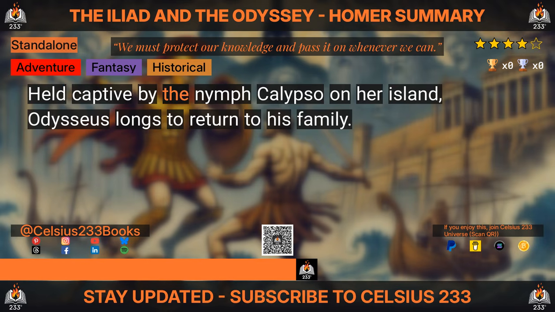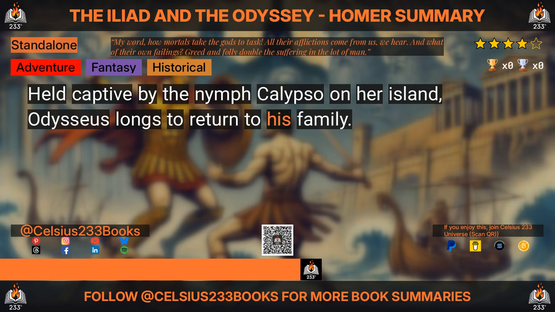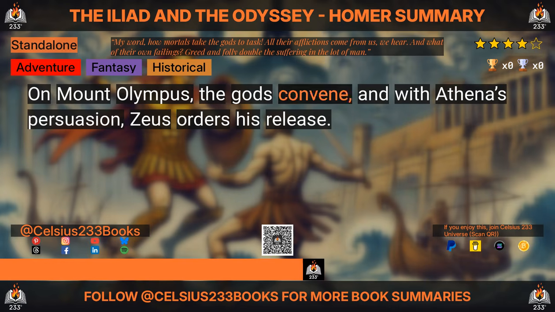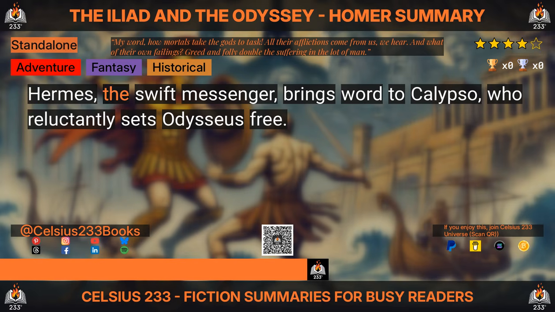Held captive by the nymph Calypso on her island, Odysseus longs to return to his family. On Mount Olympus, the gods convene, and with Athena's persuasion, Zeus orders his release. Hermes, the swift messenger, brings word to Calypso, who reluctantly sets Odysseus free.